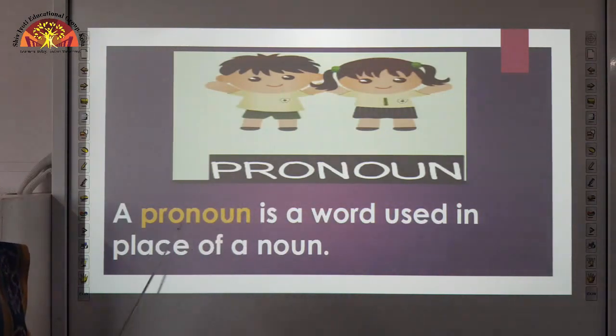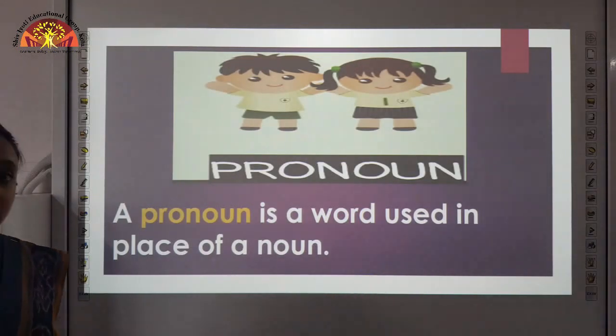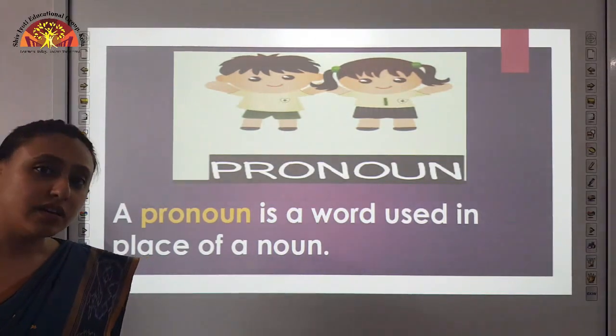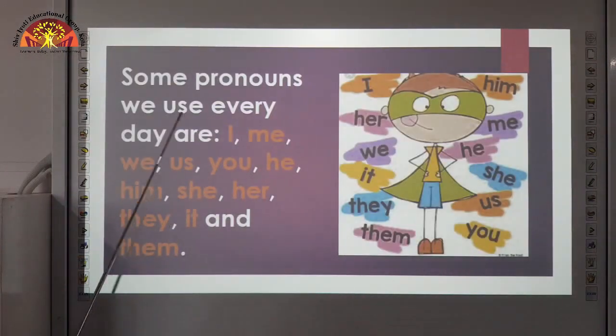A pronoun is a word used in place of a noun. So, what did we learn? That a pronoun is a word we use in place of a noun.